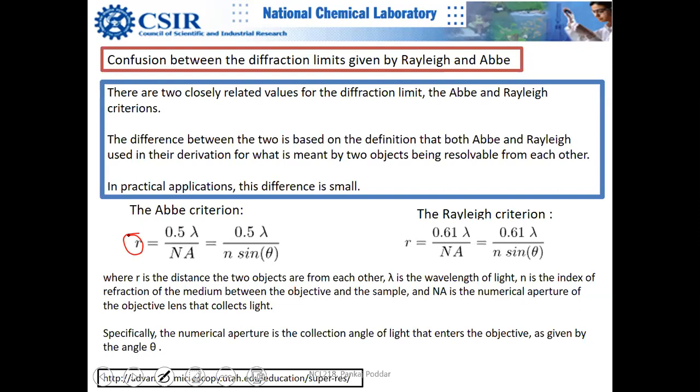But if you are working with the optical microscope, that becomes the wavelength which you are using inside the source of the optical microscope. NA is numerical aperture, which is n sine theta. These equations were given for the optical microscope, so the n basically still stands.